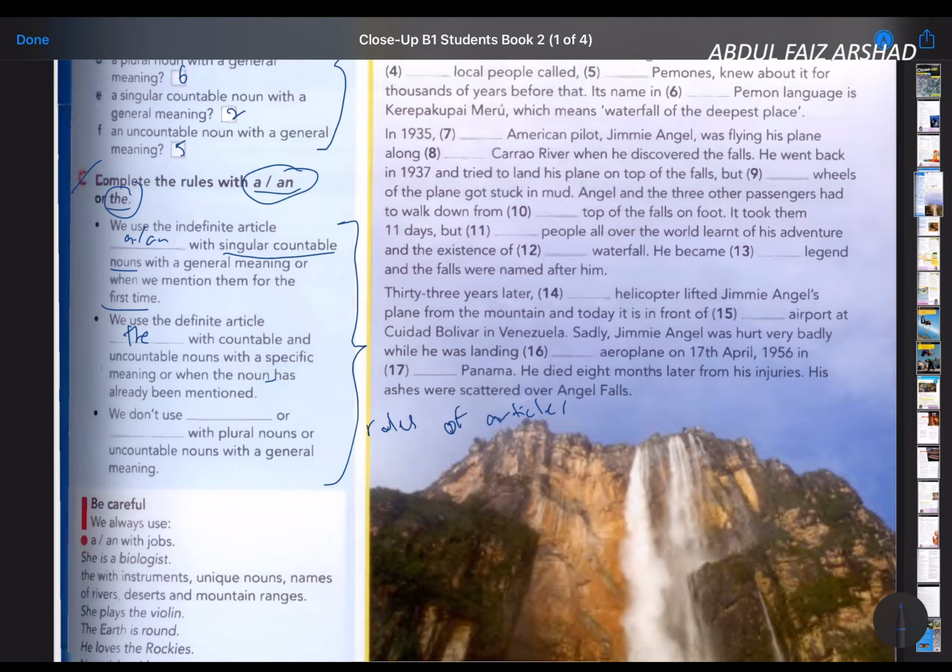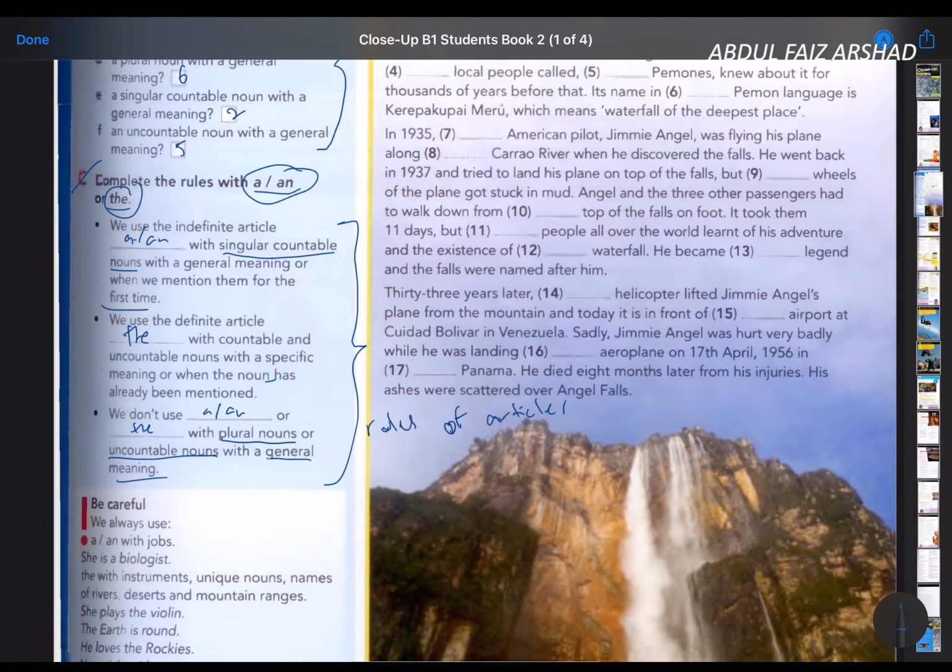Okay, we don't use "a", "an" or "the" with plural nouns. Maksudnya noun yang banyak. Benda yang banyak, kita tak guna articles, or uncountable nouns with general meaning. Contoh water yang kita tak tahu, ataupun sea, not specific sea. So we don't use any articles there.